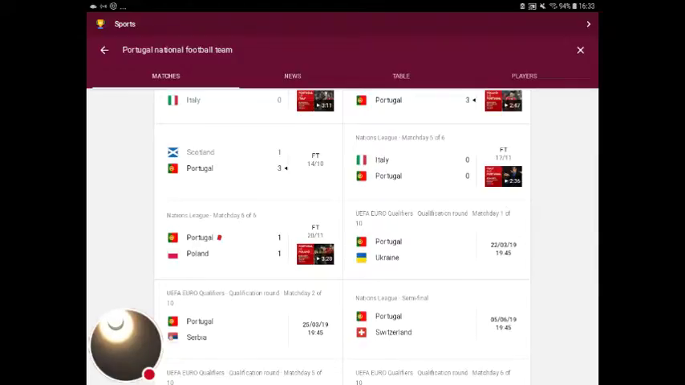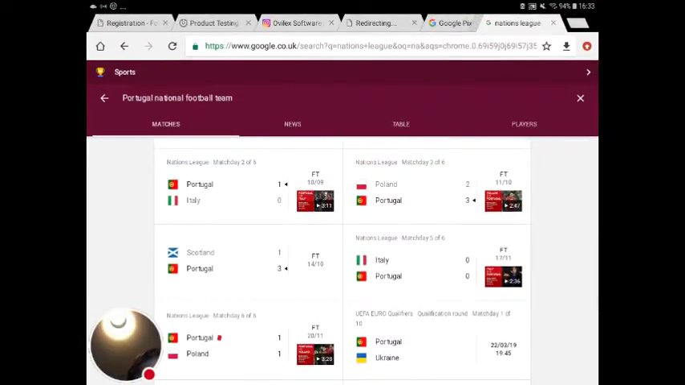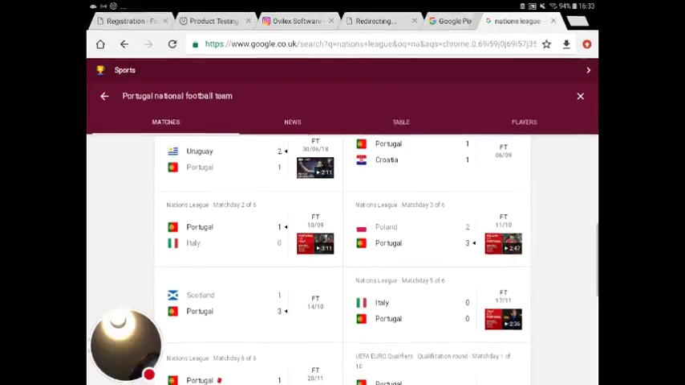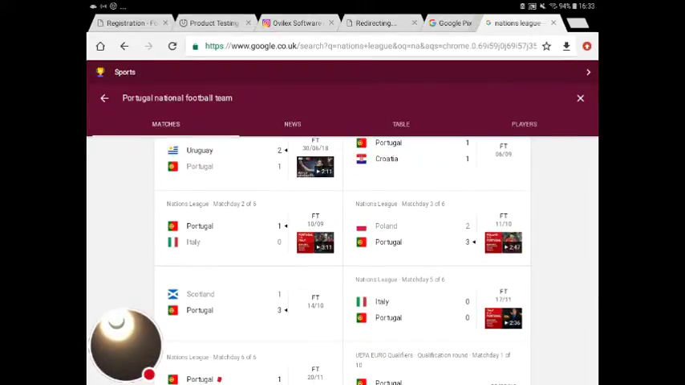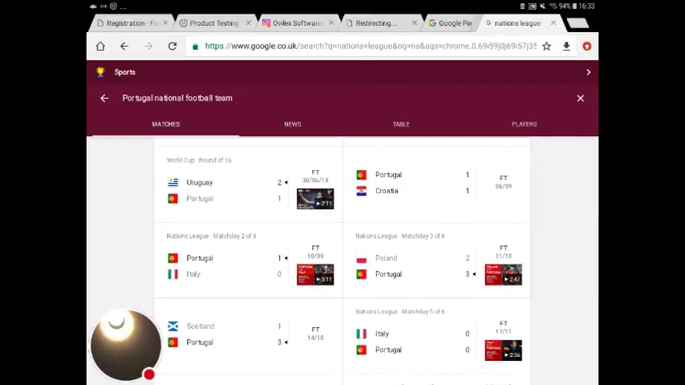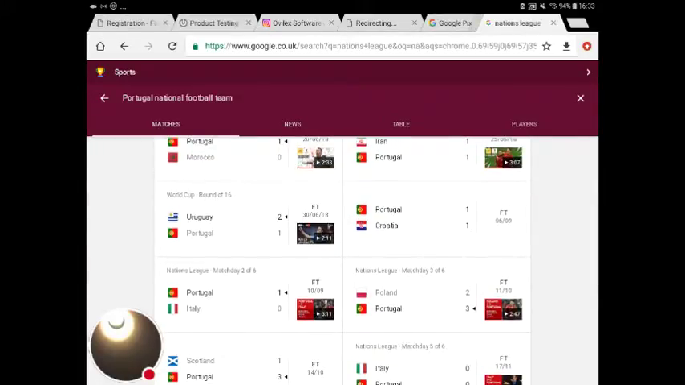Well, they drew their last game against Poland, which was embarrassing. There were 10 men. And then Italy against Portugal, they drew. And then obviously an easy win against Scotland, 3-1. But that's an obvious one. Anyway, carry on to Poland, which was surprising. Poland 2, Portugal 3. I believe Poland was 2-0 up at the time. And then Portugal 1, Italy 0, and to begin their tournament, Portugal 1, Croatia 1.